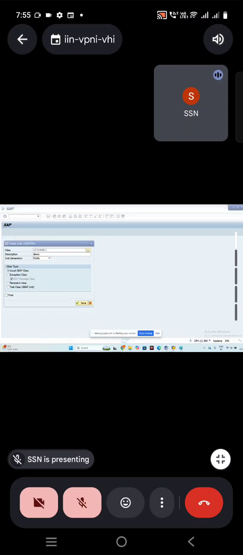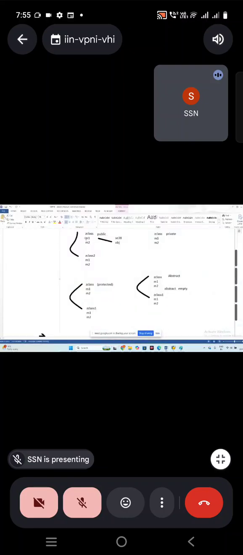Normally, just now I said we have the visibility. Public, you can copy into the child class. Protected, you can copy into the child class. Even though public can, protected can. If I mark it as final, then you can't copy into the child class.